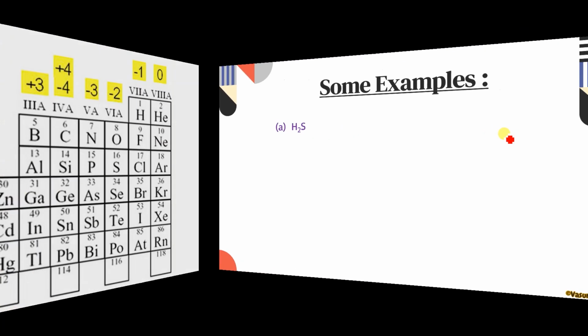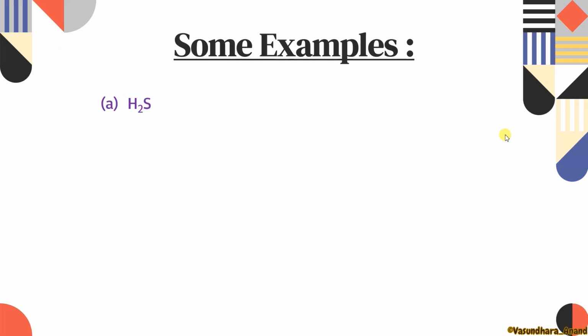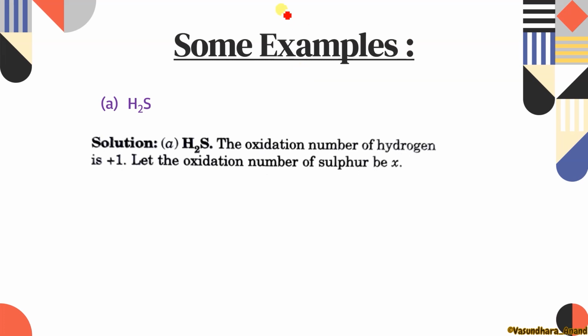Yes. चलिए. Some examples, like H2S. So you have to find the oxidation number of what? किसका? Central atom. Obviously, nothing is mentioned over here, so the central atom will be sulfur. I don't know the oxidation number of sulfur, so what will I do? I will assume that sulfur has oxidation number X. The oxidation number of hydrogen is +1, that we know. इसको just X assume कर लेते हैं.